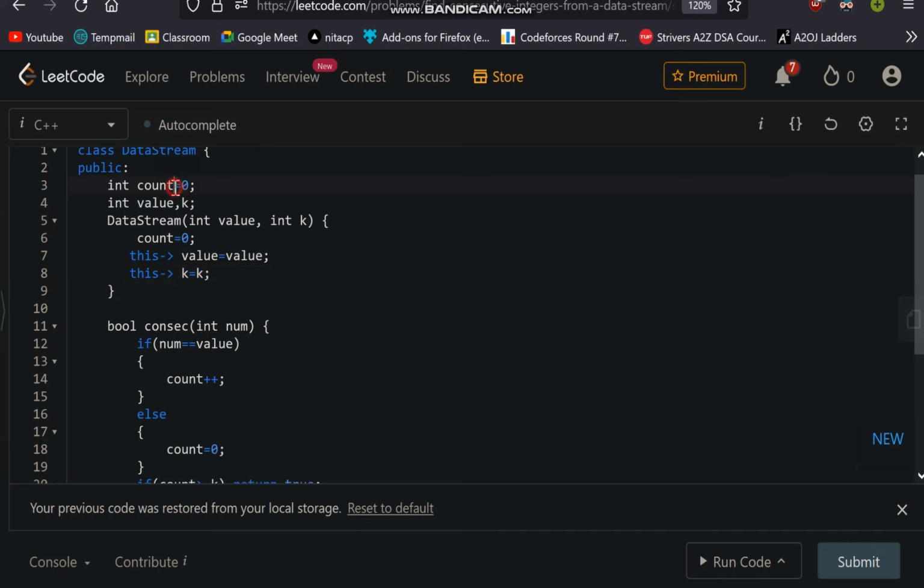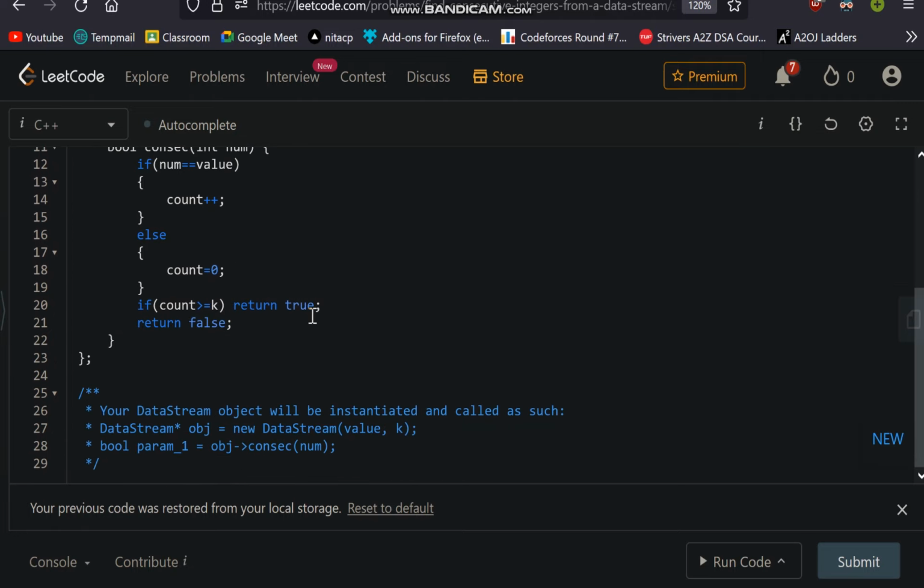The second way is we can change the name of the variables, meaning in place of value I can use val, and in place of k I can use some other variable like k1. So in this way we can also do this question without using the this keyword. So this is it about this question. So thank you.